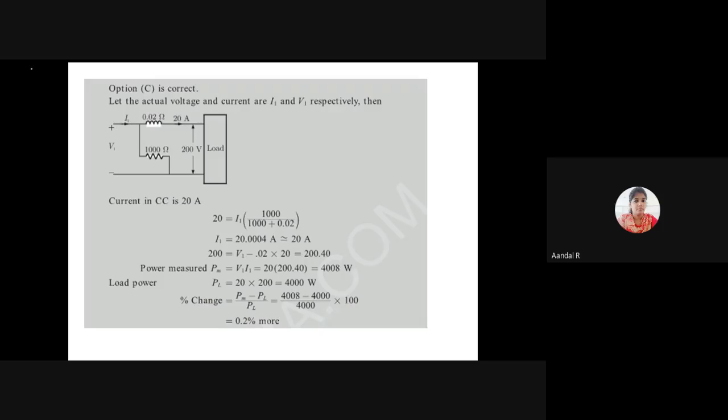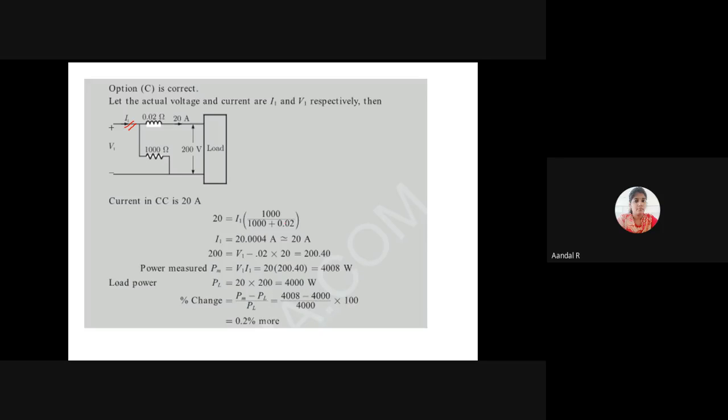The total current I1 can be calculated using the current division rule. 20 is equal to I1 into the opposite resistance divided by total resistance, so 1000 divided by 1000 plus 0.02.